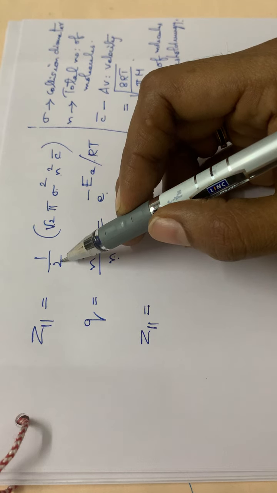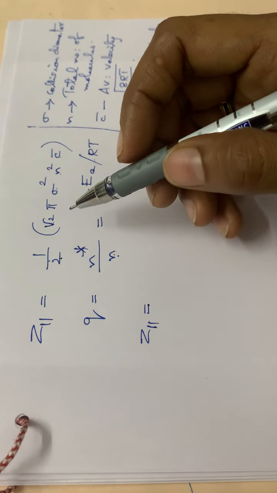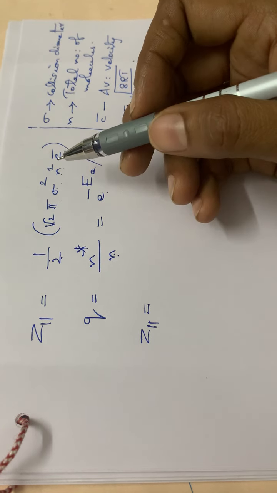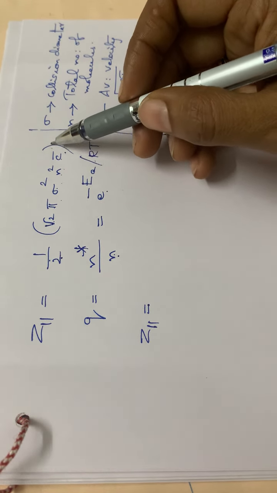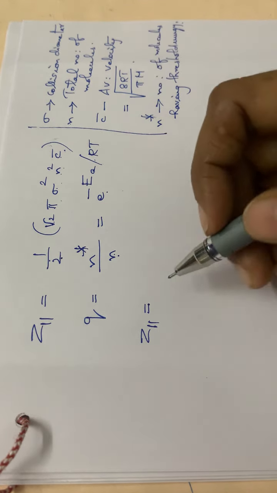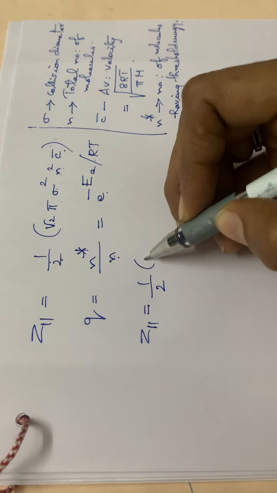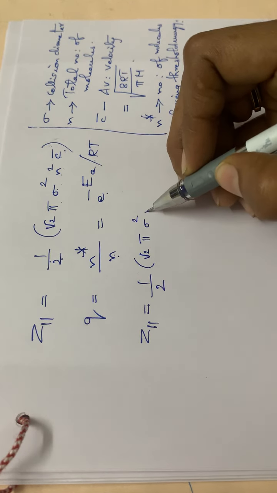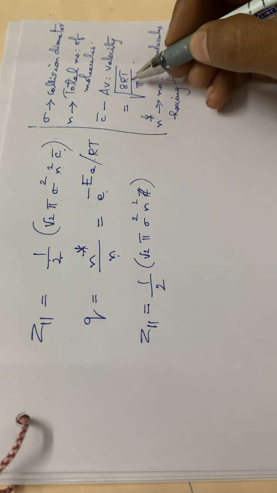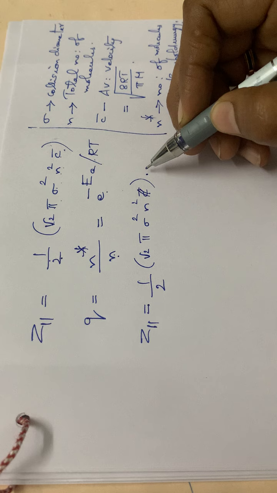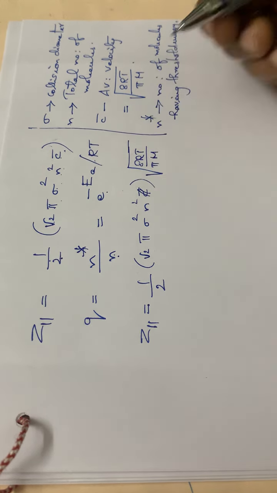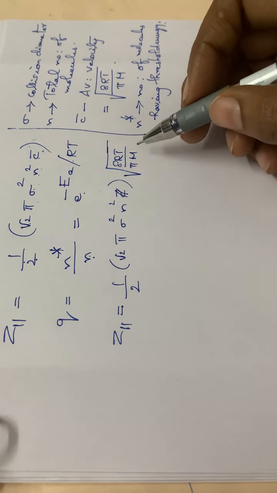Z11 is equal to root 2 by 2, isn't it? That is 1 by root 2, isn't it? 1 by root 2 pi sigma square n square into C bar, and again you have to substitute for this C bar. What is C bar? C bar is root of 8RT divided by pi m. Okay, so we have to substitute 1 by root 2 pi sigma square n square into C bar. Sorry, instead of C bar you have to write this root of 8RT divided by pi m, n square into root of 8RT.